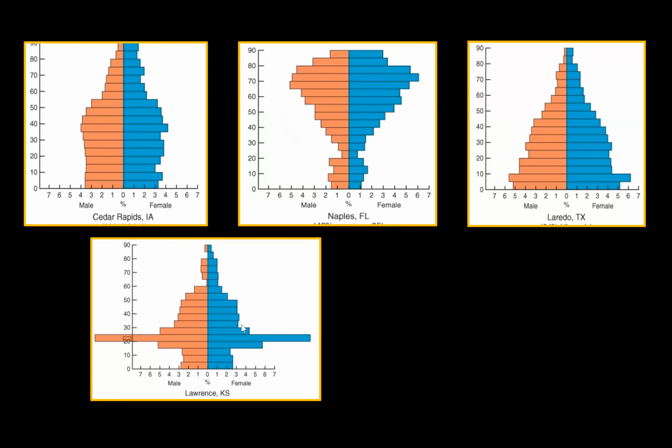Then we have some other interesting ones. This is Lawrence, Kansas. If you don't know anything about Kansas, this is a university town, University of Kansas. So your age group has a whole lot of people, men and women. It's kind of normal, except that we have that expansion because it's a college community.